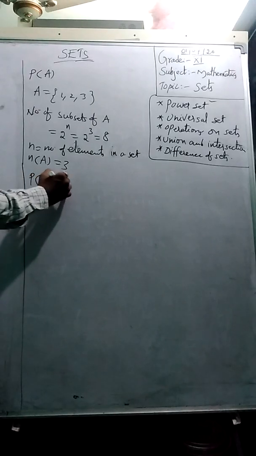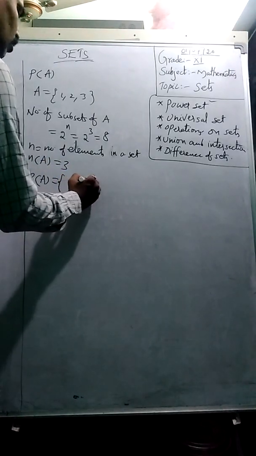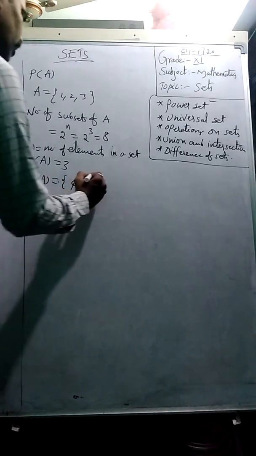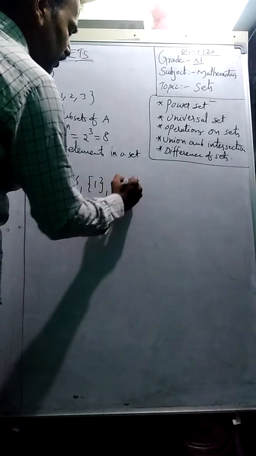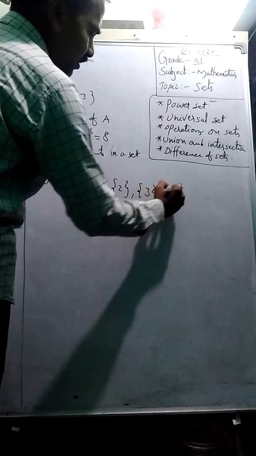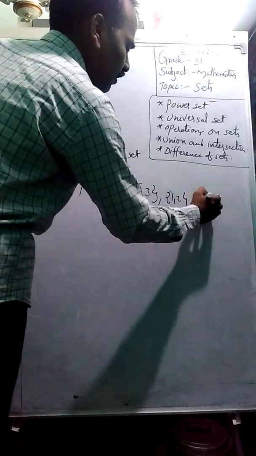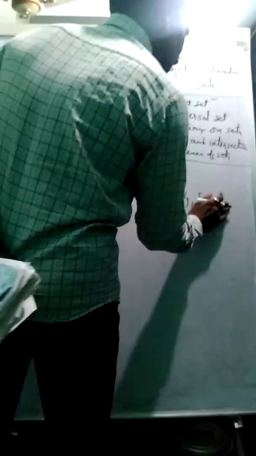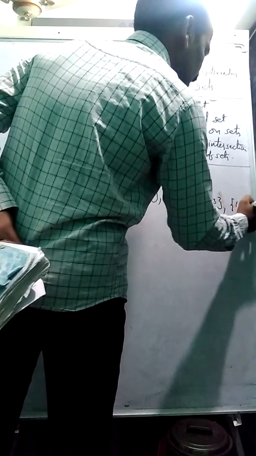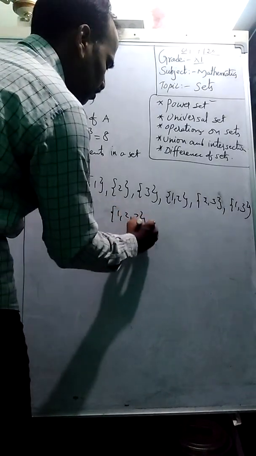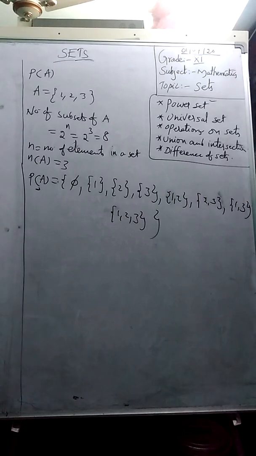Let us write what the possible sets are. One thing I am saying, students: the null set or empty set is a subset of every set. Then singleton sets {1}, {2}, {3}, and the sets {1, 2}, {2, 3}, {1, 3}, and the set itself as given. These are all the possible subsets of A. We can represent this as P(A). P(A) is defined as the set of all subsets of a given set.